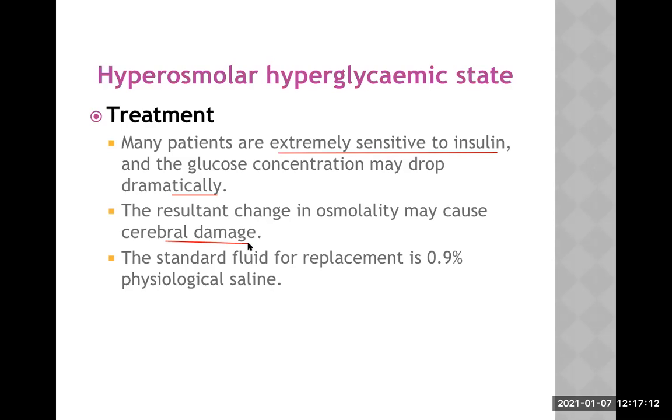If the intracerebral osmolality is decreased suddenly, fluid may enter there. So all these things can happen. The standard fluid for replacement is 0.9% physiological saline or normal saline. So this is how the hyperosmolar hyperglycemic state is treated.